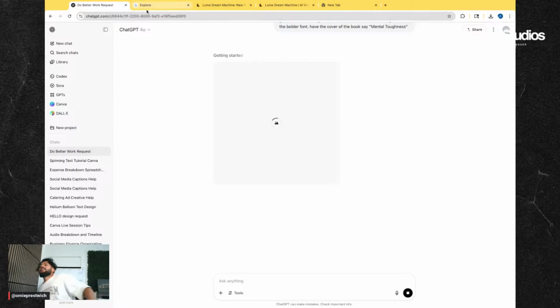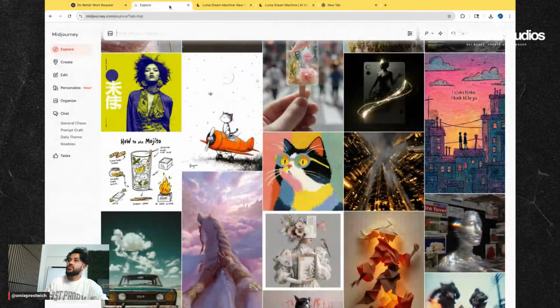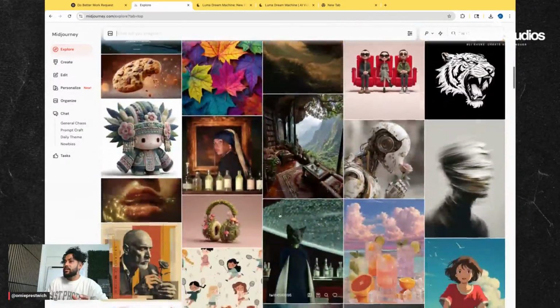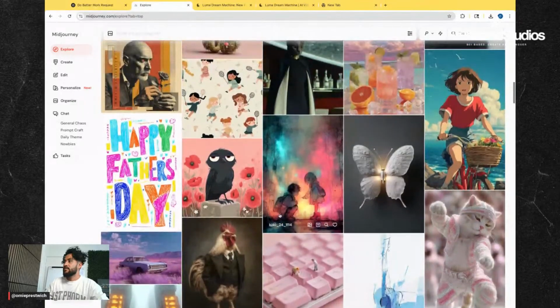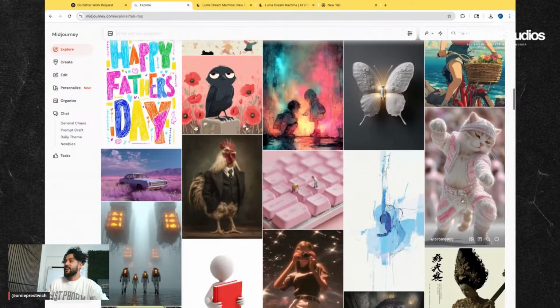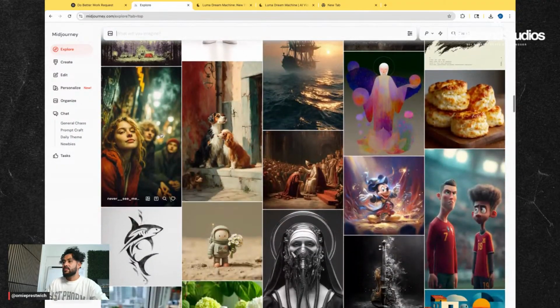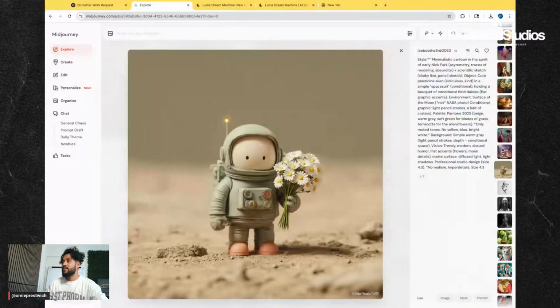Okay, while that does that, because I do want to show you guys another one. That was just the first one. While that does it, I'm going to show you guys. Let's go to, this is Midjourney. And Midjourney is just basically all AI stuff that people have done, and you can get ideas like, this would be fun. Look at this cat. Wow, this is pretty cool too. Look at these paintings, these puppies. This is way fun. Okay, that's way cool. And then notice here it tells you the artist or the person that did it, and then the prompts.